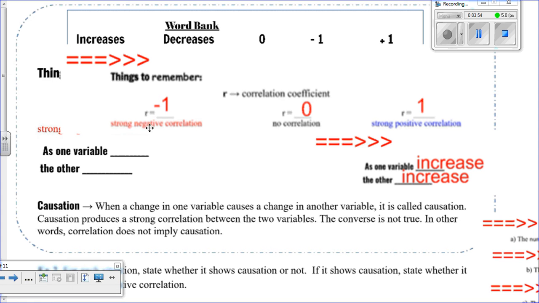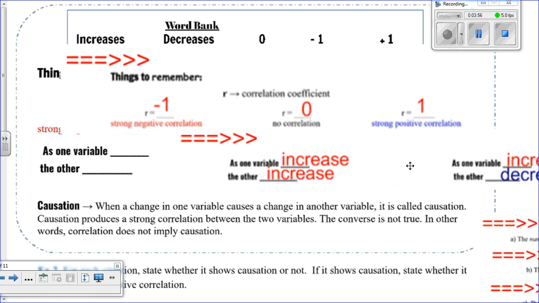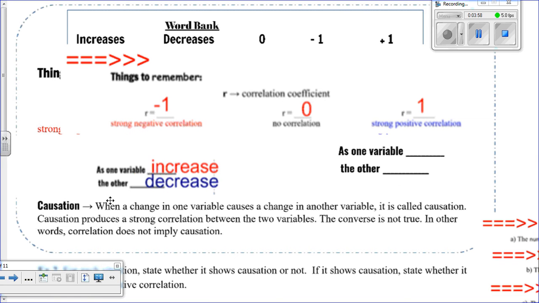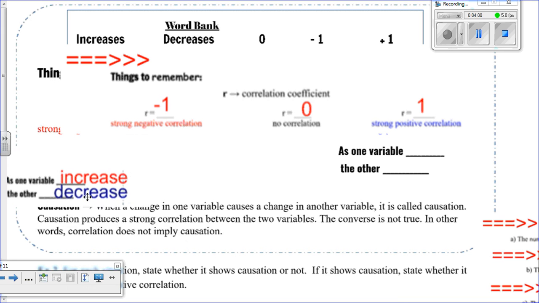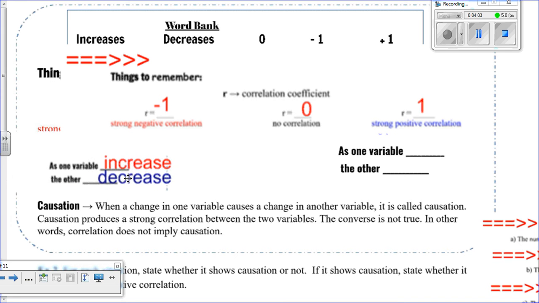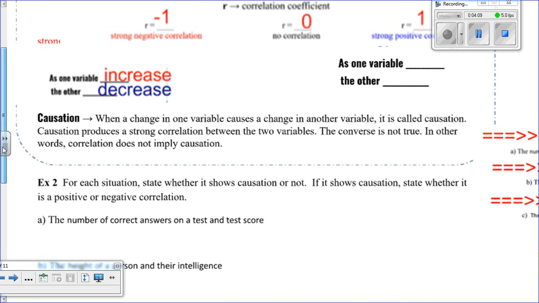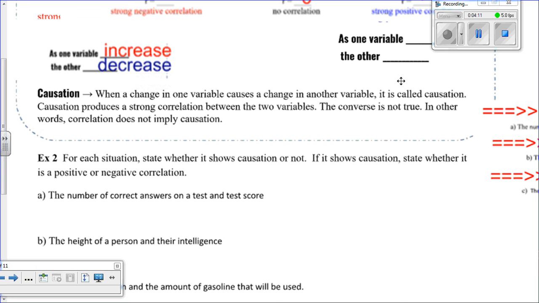Okay, so let's take a look at this idea of causation. What does causation mean? Causation means when a change in one variable occurs, it affects another variable. So causation produces a strong correlation between two variables, but the opposite isn't true. In other words, correlation does not imply causation. And we're going to look at a couple problems together to make sure you guys get that.